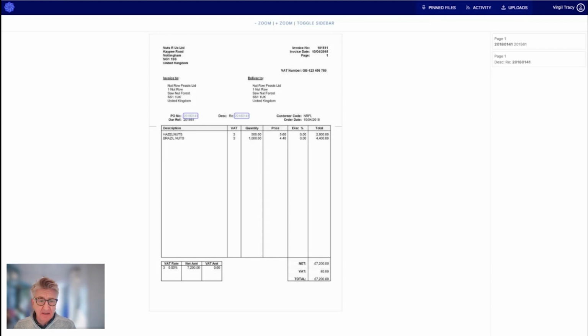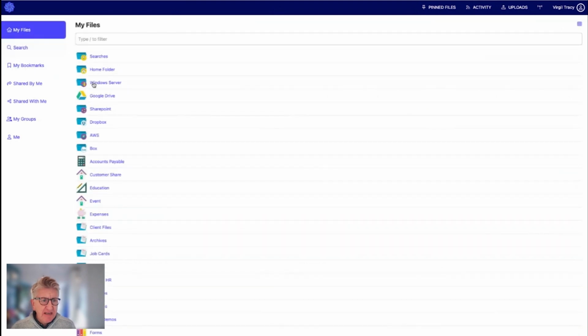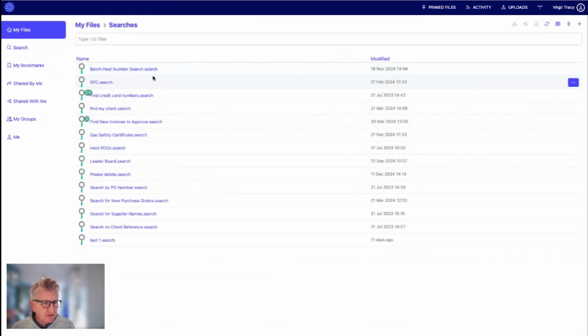That means that if customers have got years' worth of scanned documents coming off their copiers and MFDs, all of that can now be content mined, all the value can be unlocked, and they can be made compliant. They can support their GDPR requests, and their FCA and financial compliance requirements. So that's content searching, and we can do slightly braver things than that as well, by saving searches on content. So let's do this one.